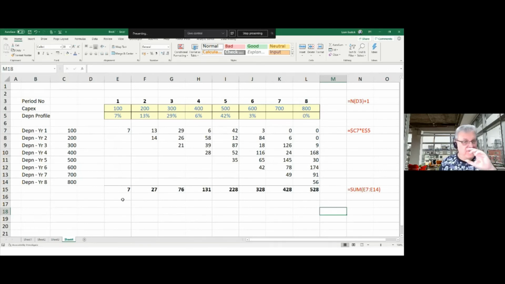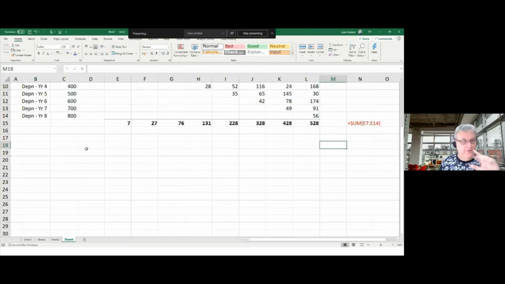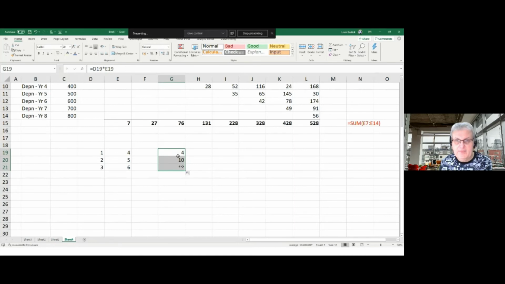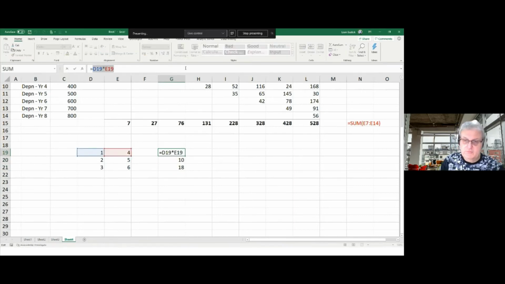Now, with this, I'm going to use something called the sum product function. And sum product works like this. If I've got the numbers 1, 2, 3 here, and I've got the numbers 4, 5, and 6 here, I take the product of these, which is that times that. I could have just done equals product, those numbers, and then copied them down.